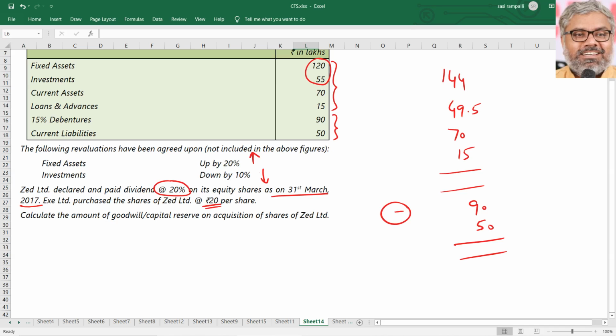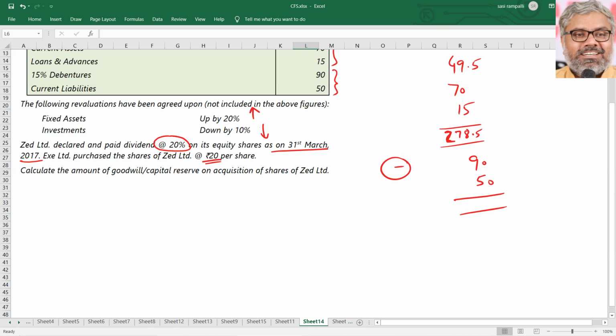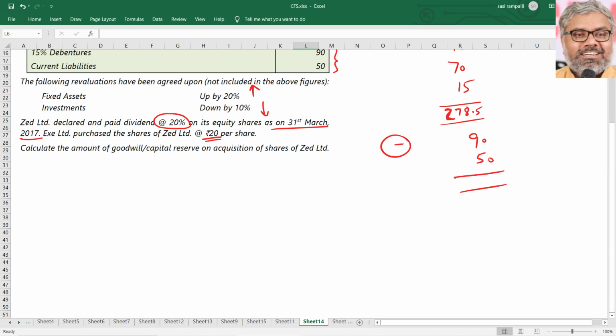So how much is the assets here? Total of it? 144, 49.5, 70, 15. That is 278.5. That is a total of assets of subsidiary company according to the revalued amounts on the date of acquisition.